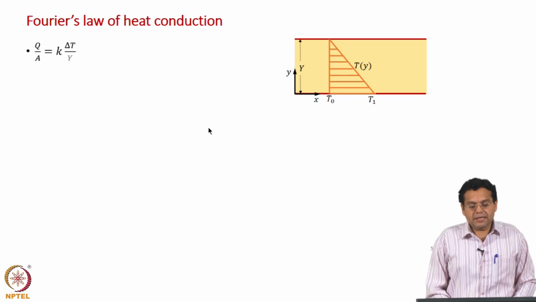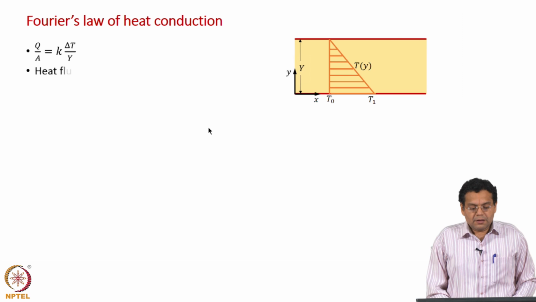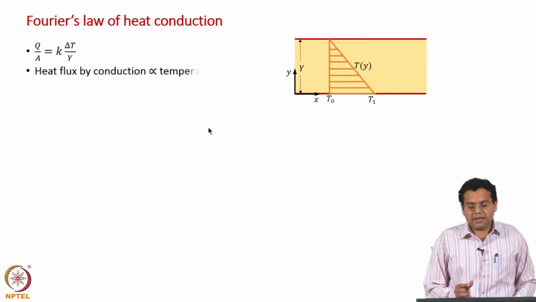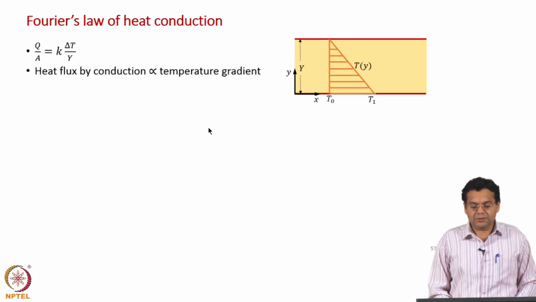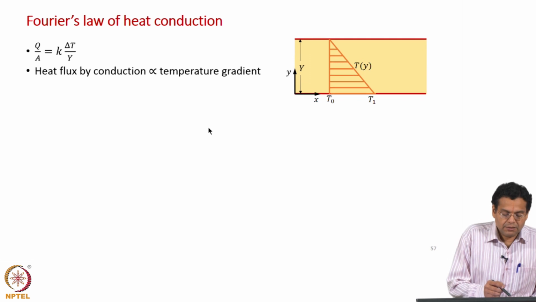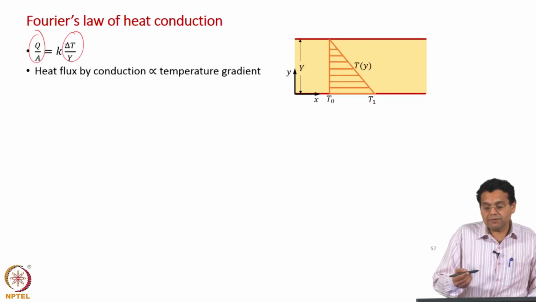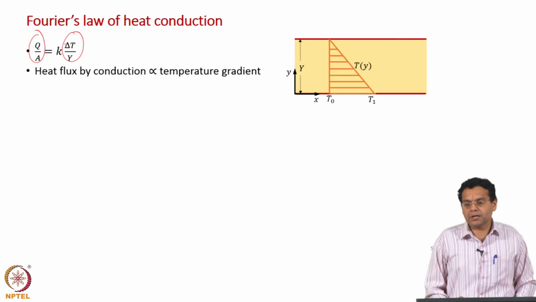Okay. We have seen this expression in the previous slide, which says that the heat flux by conduction is proportional to temperature gradient. So, let us start using more formal words. This is heat flux, this is temperature gradient. So, heat flux by conduction is proportional to temperature gradient.